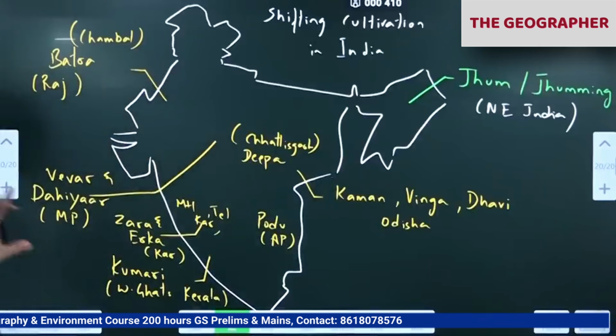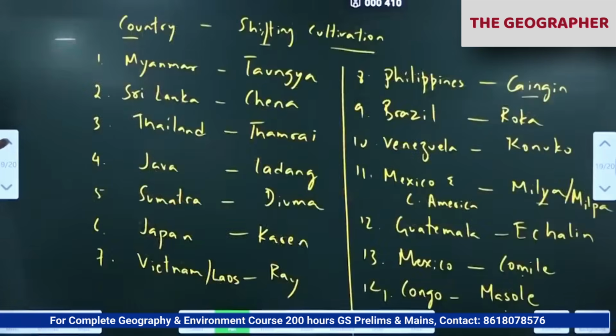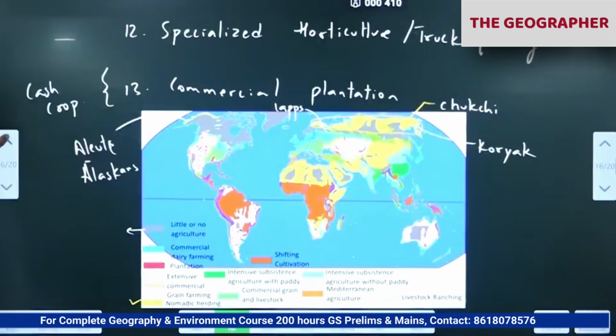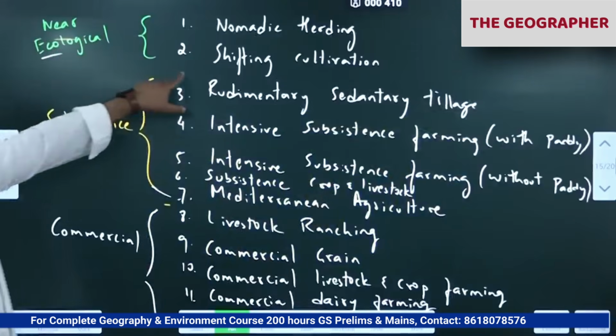Now you know what this practice is. Second topic we have covered. Only 2 we have covered in half an hour. We have to cover another 11. What class do you have next after this? Confirmed? So write next one. Third one, as per this list, shifting cultivation.